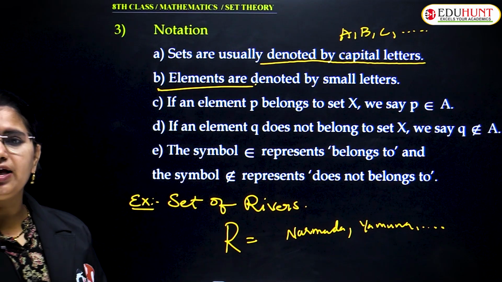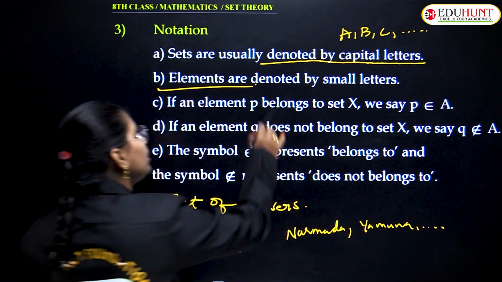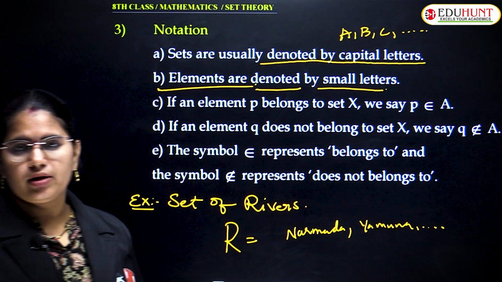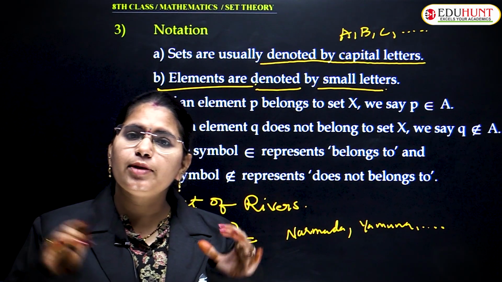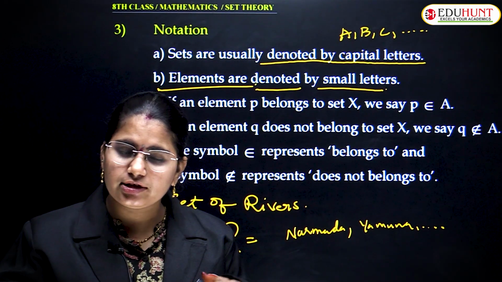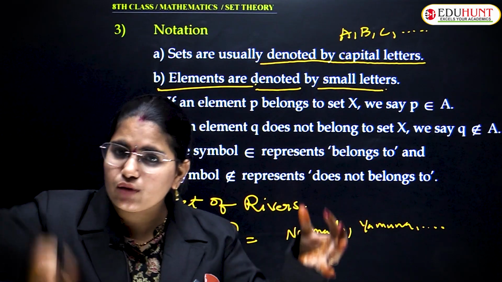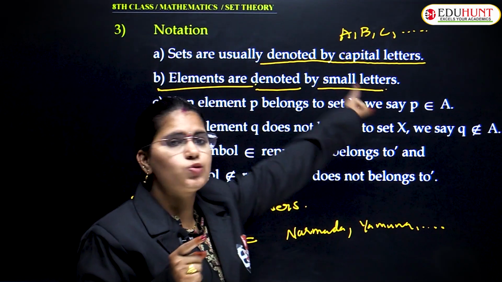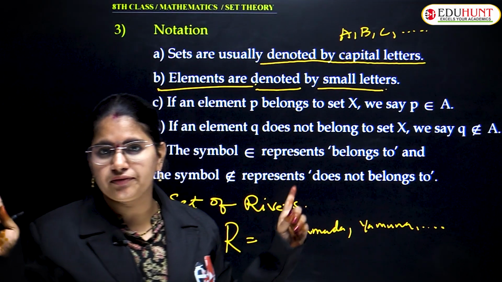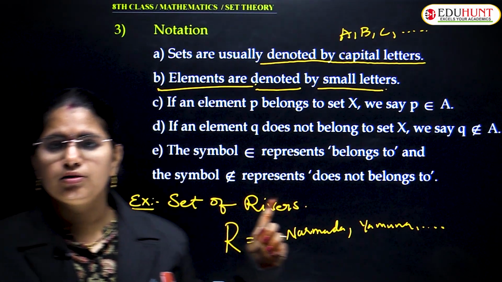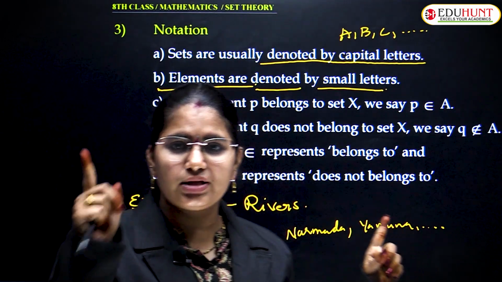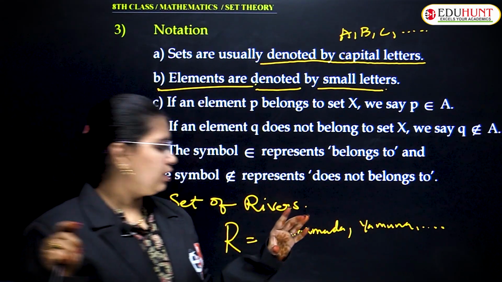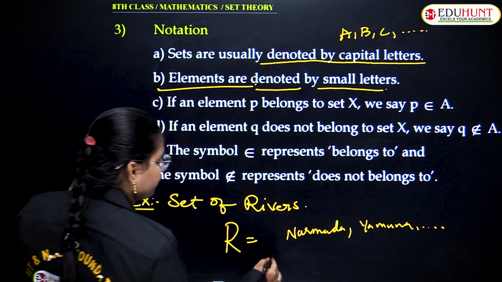These elements are usually represented by small letters. A set is represented by capital letters, and the elements within the set are represented by small letters. Clear up to now? Anybody having any doubt up to this extent? Correct. Okay.